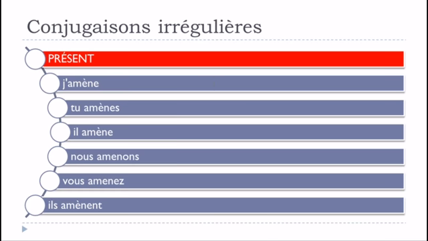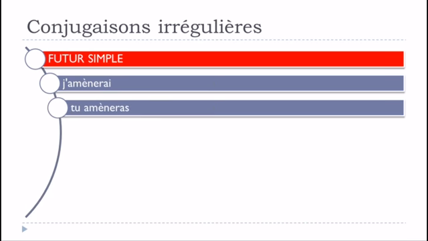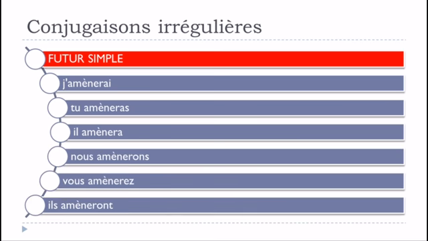Let's see now the futur simple: j'amènerai, tu amèneras, il amènera, nous amènerons, vous amènerez, ils amèneront. We can see here that all the forms are concerned and all the forms are modified, but the modification is exactly the same as we saw previously, so it's just this accent grave that you put on top of this: amènerai, amèneras, amènera, amènerons, amènerez, amèneront.